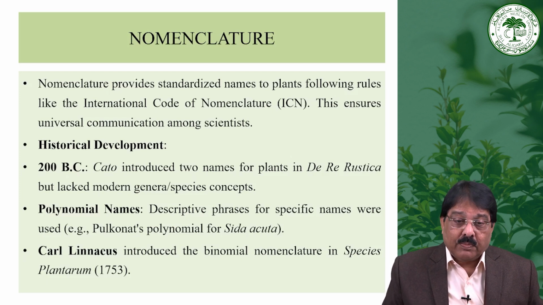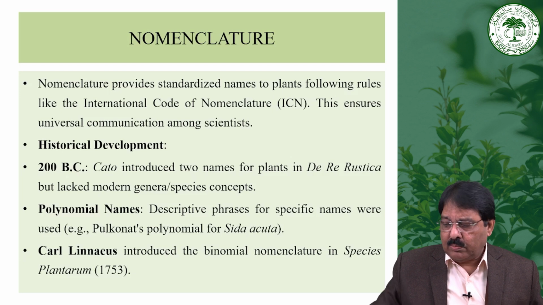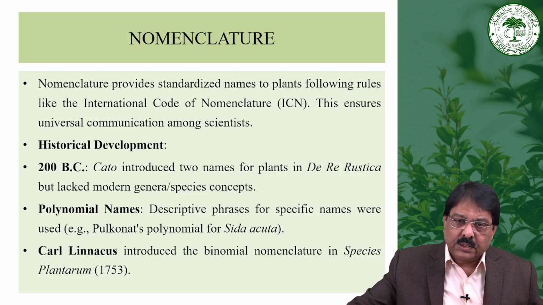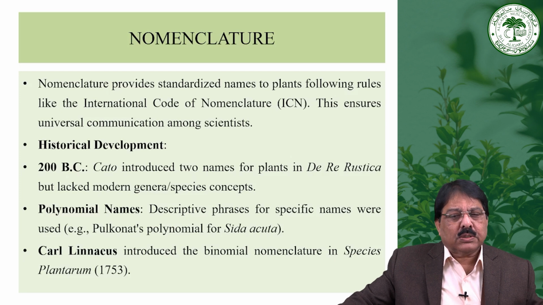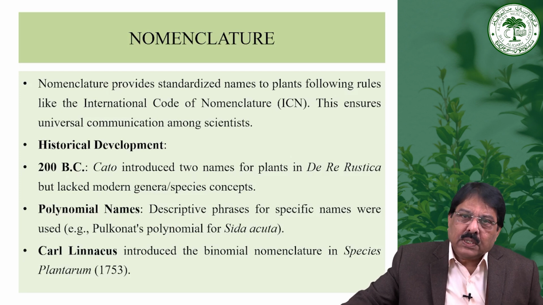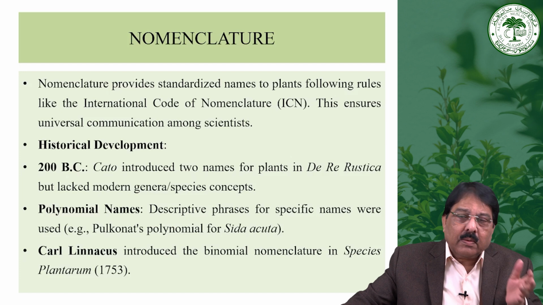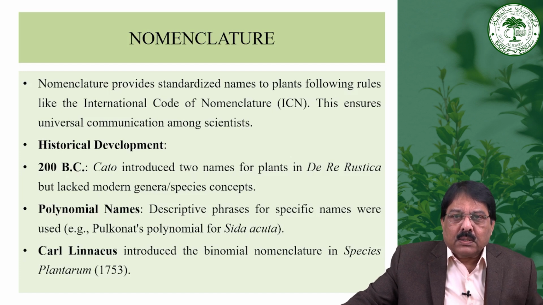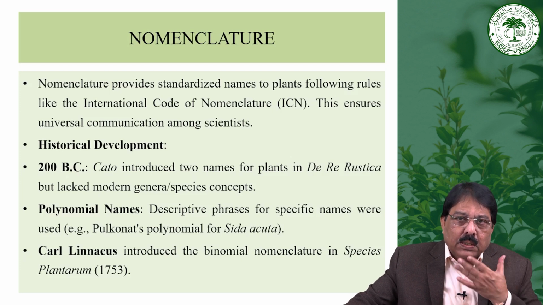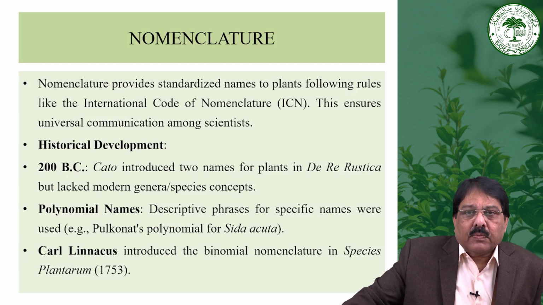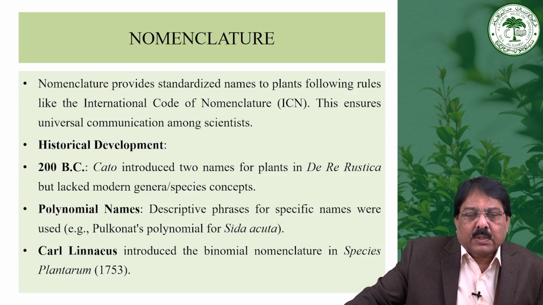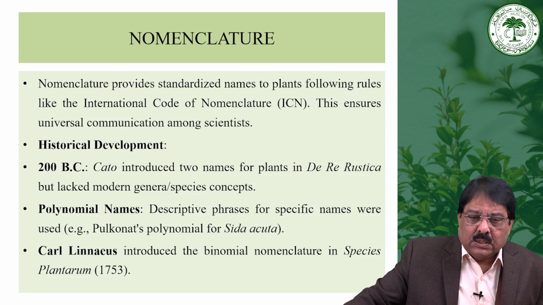That is why the polynomial was removed. The mononomial also sometimes came into existence, but it did not have any authentic rules, so it was replaced. Then after that, Bauhin in 1550 used two words with his co-workers. He used two names for a plant, about 6,000 plants they gave names, but he was also lacking the concept of genus and species.